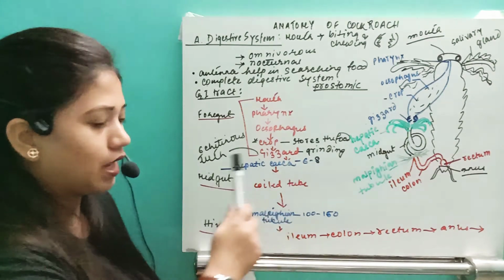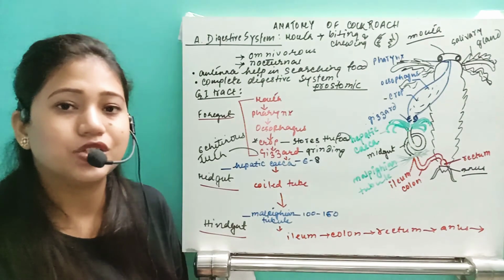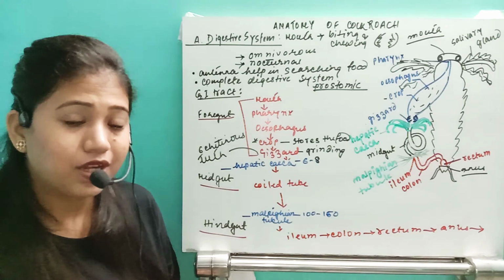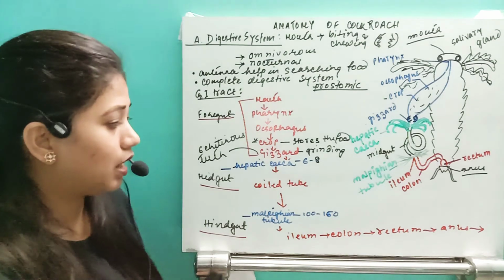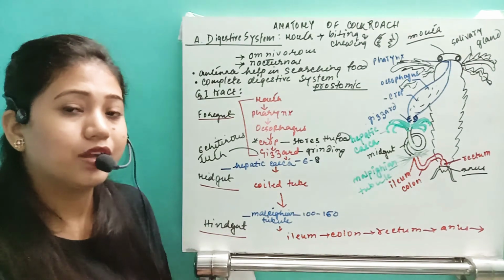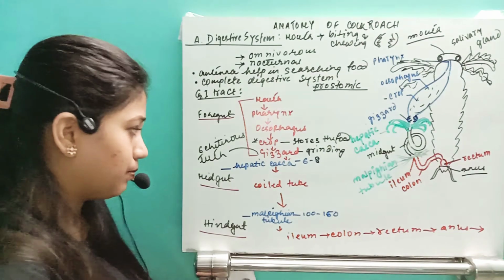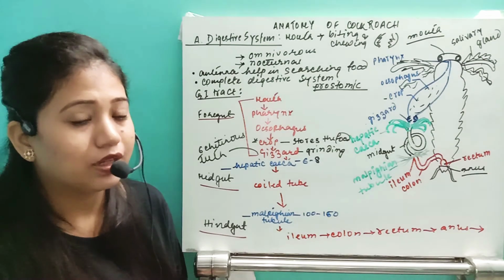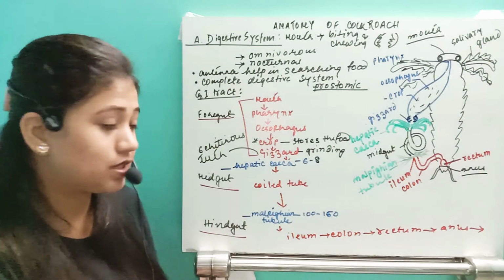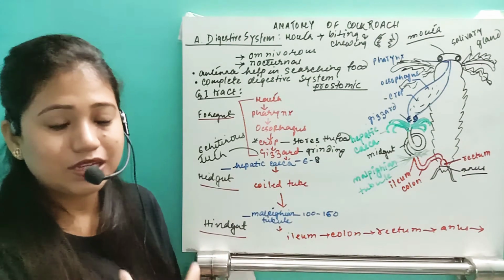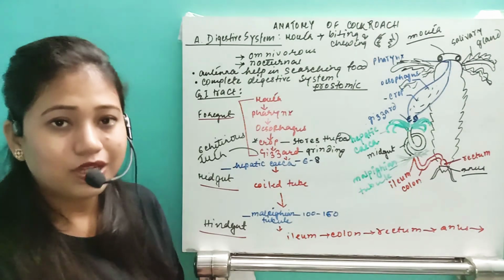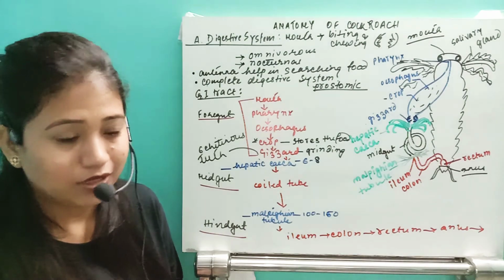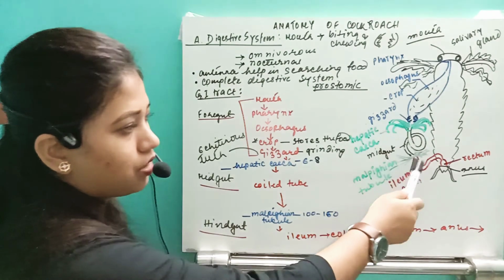The food will pass to the midgut. Now this midgut is the region of proper digestion and absorption. So where does the food get absorbed? That is the midgut. And where the food is digested, it is both the gizzard and the midgut. In the midgut, the hepatic caeca secretion mixes with the food and digests the food. After digestion, it also helps in absorbing the food. So that's why it is a coiled structure.